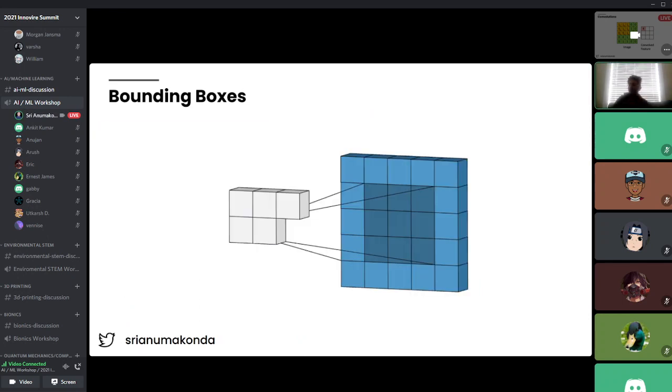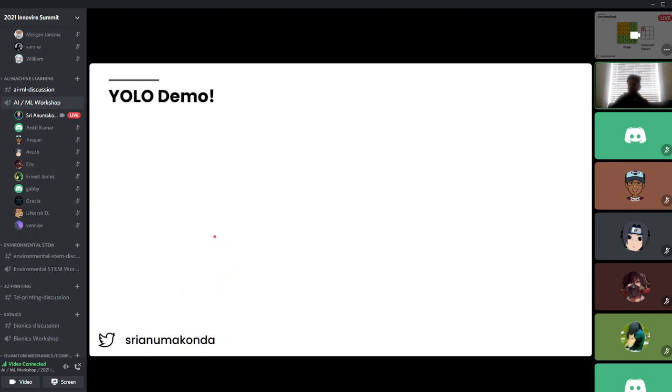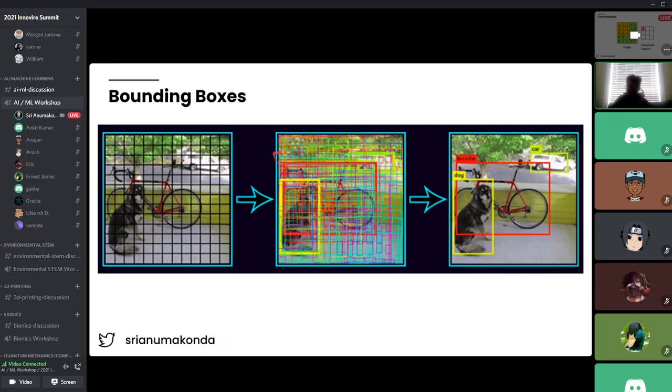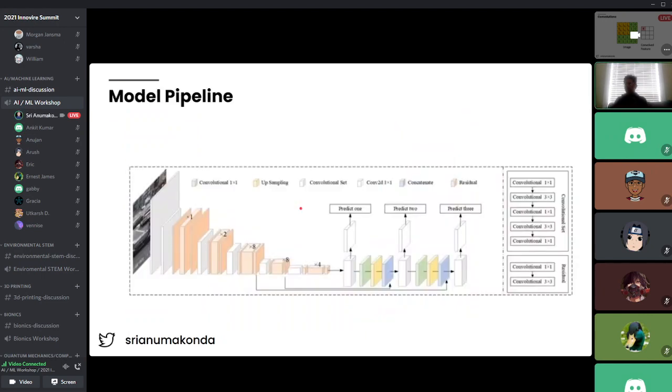We scan across the image, just like with convolutions, and as we scan across the image, we're able to make certain predictions. What you notice here is that we have all these predictions that are scattered and cluttered around. That's exactly why we use something known as a confidence score. When you say predict one, predict two, predict three, that gives me a prediction as to where those objects are. But then I need a confidence score: how confident is my prediction in the first place? It's like you write a test but you haven't studied properly. You probably didn't do well, and you weren't sure how well you did because you didn't even study in the first place. It's the same thing here: how confident am I with my prediction?